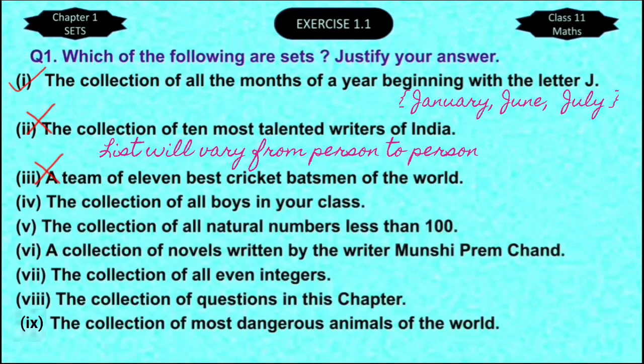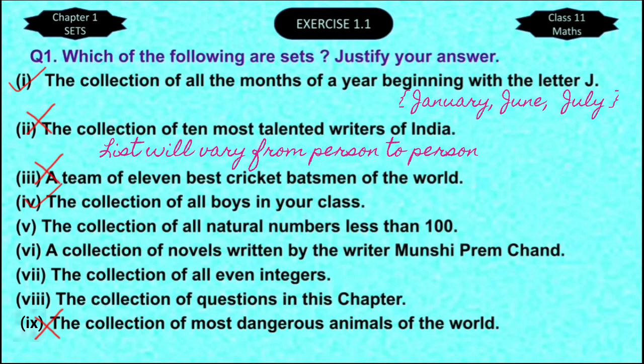What can you say about the remaining sets? Take 2 minutes and decide. As you may have noticed, all the remaining collections are well defined except the last one. You can make a list of all the boys in your class without any doubt.